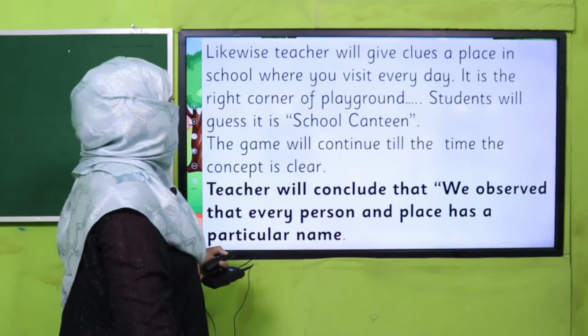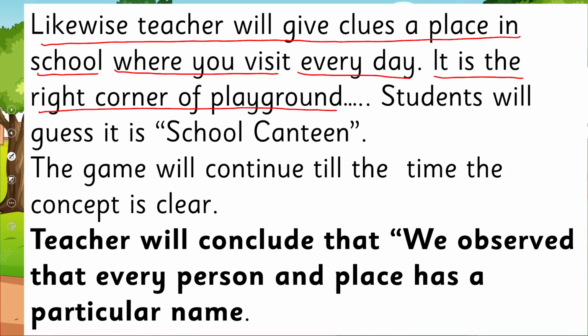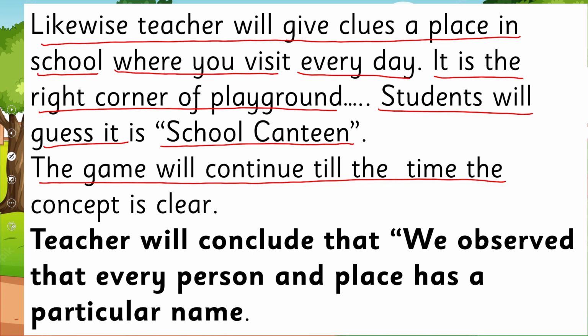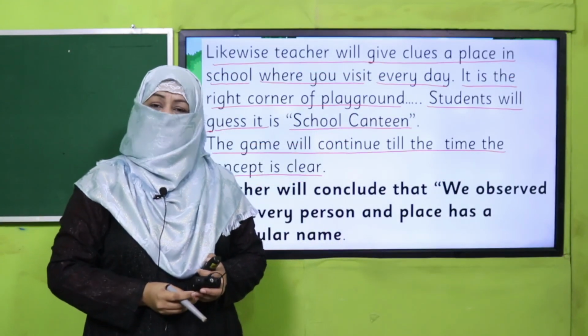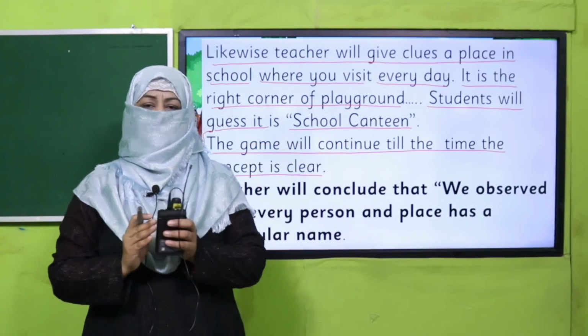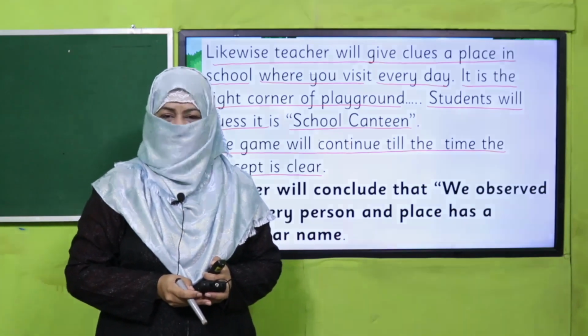Likewise, we can practice this activity for a place. The teacher will give clues about a place, like it's a place in school where you visit every day. It is on the right corner of the playground. Students will guess it is the school canteen. Okay, and the game will continue till the concept is clear to every child, the concept of common naming word and particular name, and teacher kindly keep telling them, this is a common naming word and this is a particular name. So pause the video, enjoy the activity, and then come back.